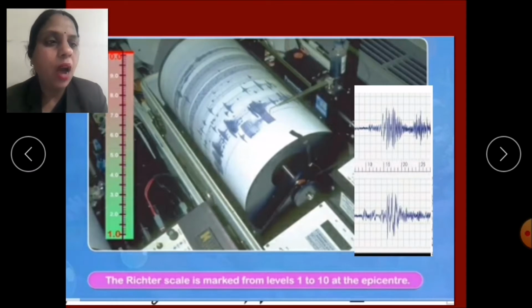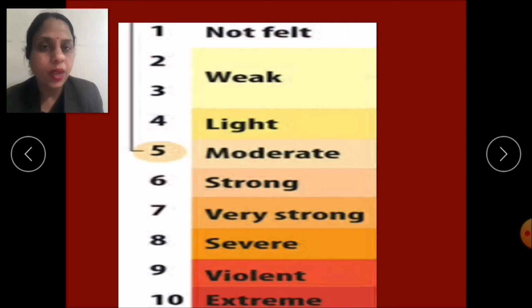So let's see how it is measured. Now the earthquake of magnitude 1 can hardly be felt, but the magnitude of 2 and 3 is weak. 4 is light. The ones that measure magnitude 5 are moderate. 6 is strong. The earthquake of magnitude 7 is very strong. 8 is severe. 9 is violent and 10 is extreme. So on the basis of these scales, the earthquake is measured.